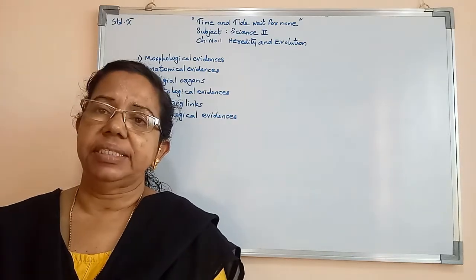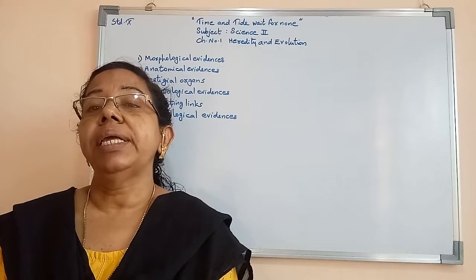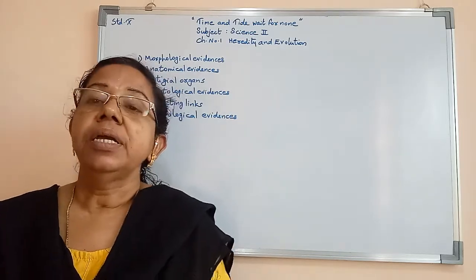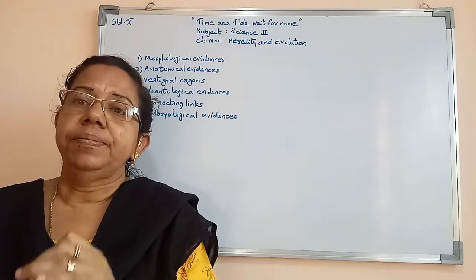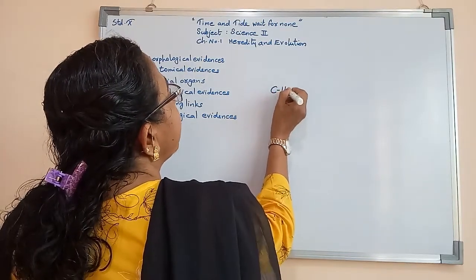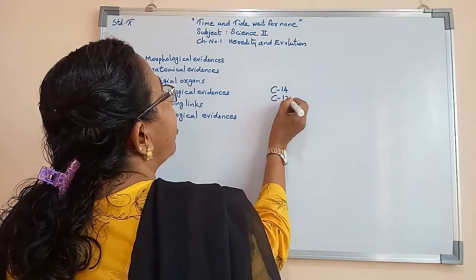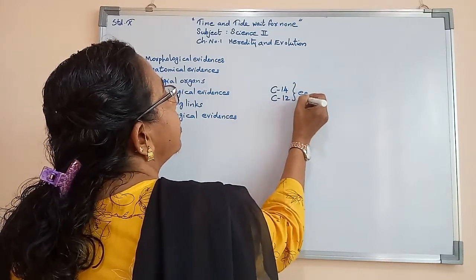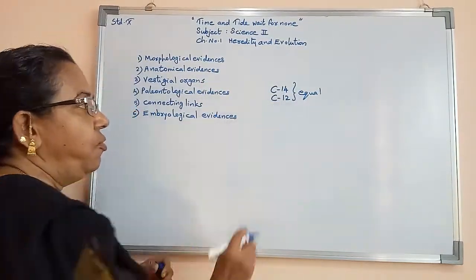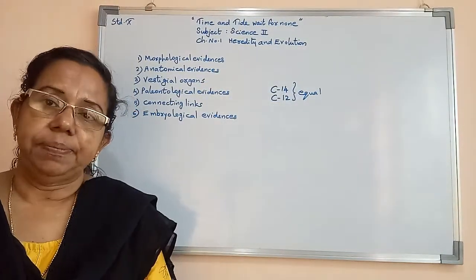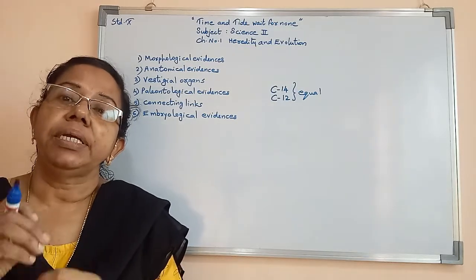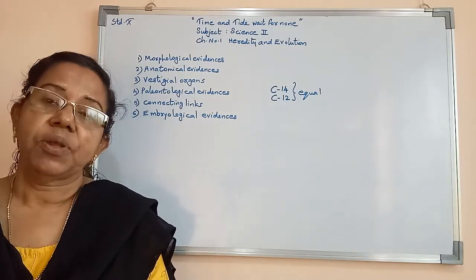In living things, two isotopes are there, carbon 14 and carbon 12. Till they die, the number of isotopes of carbon 14 and carbon 12 will be equal. Now, when they die, the carbon 14 number will keep on changing. Why?